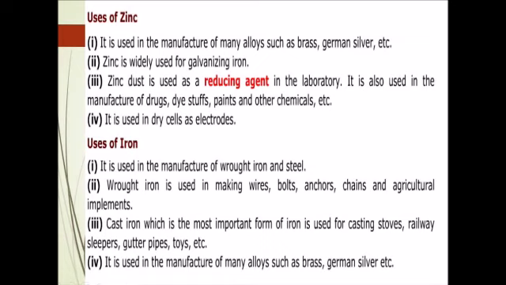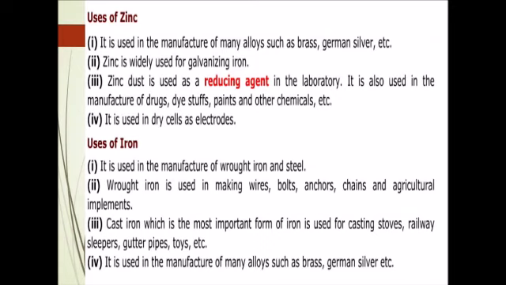Uses of zinc. It is used in the manufacture of many alloys such as brass, German silver, etc. It is widely used in galvanizing iron to prevent it from rusting. Zinc dust is used as a reducing agent in the lab. It is used in the manufacture of drugs, dyes, paints and other chemicals, etc. It is also used in dry cells as electrodes. At last, uses of iron.